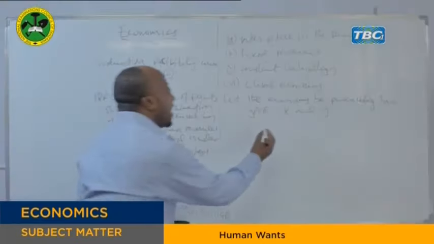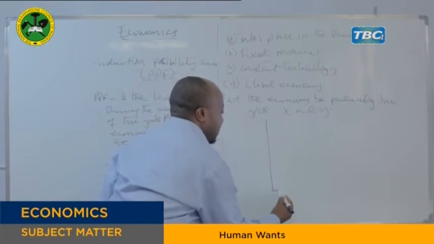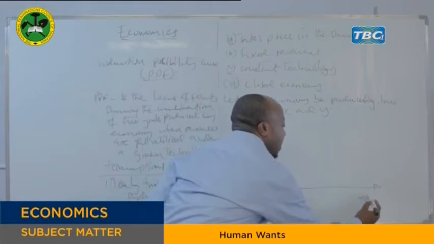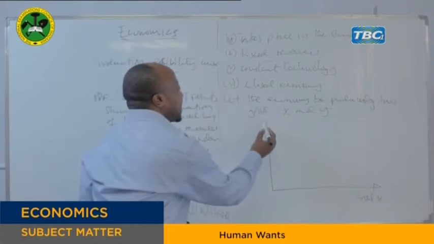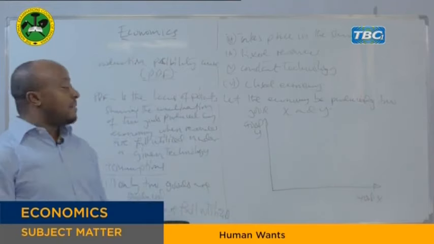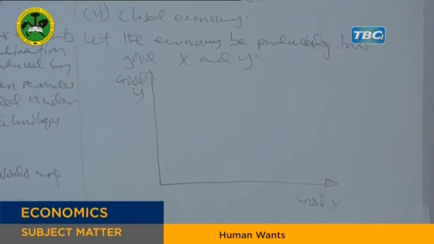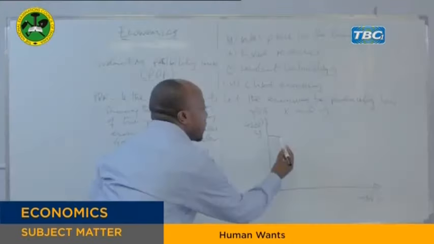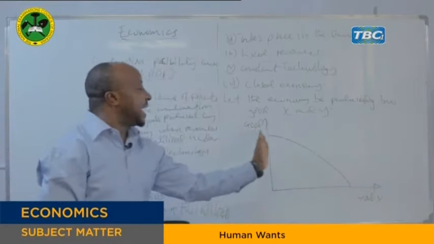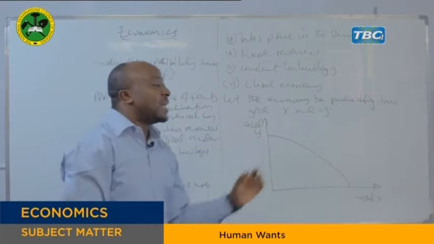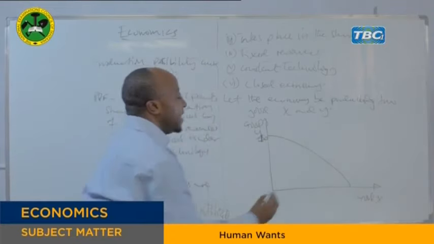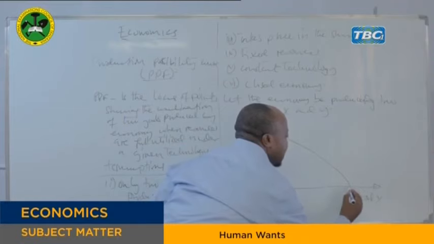Now we see if we have a graph like this, we assume the horizontal axis represents good, let's say good X, while the vertical axis represents good Y. Those are two goods produced by the economy. We want to see the best combination of the two goods. So this graph here is showing the best combination when the two goods are produced. So assume maybe this is 150, that is an example, 150. Then this one is 130, that is units of good.